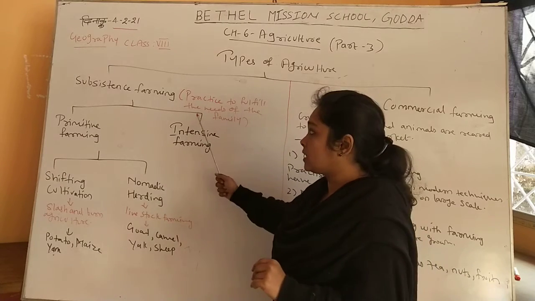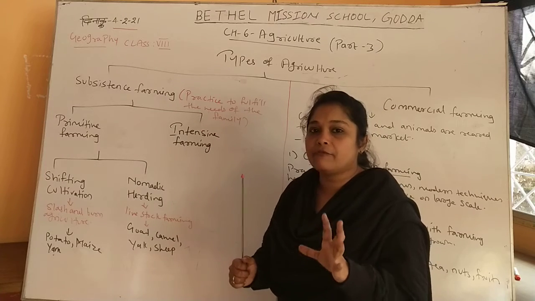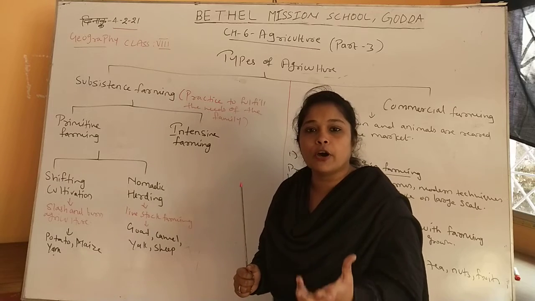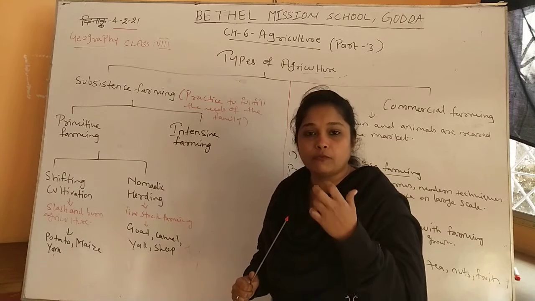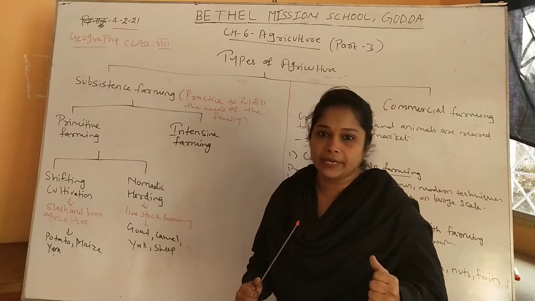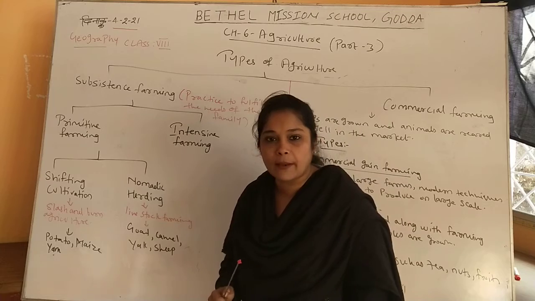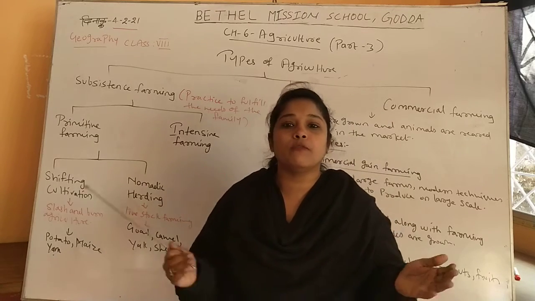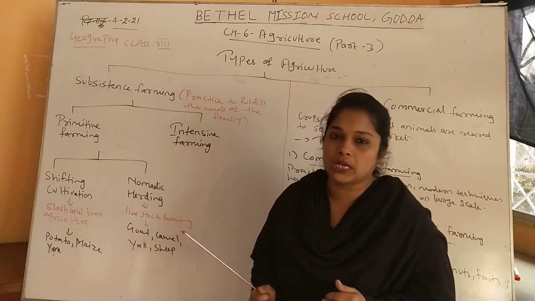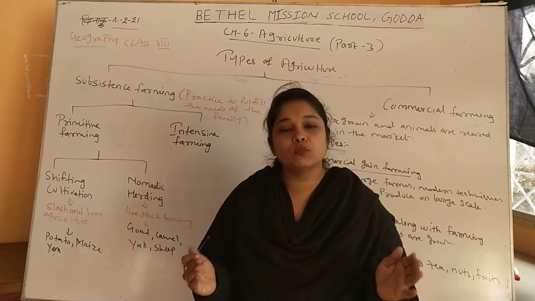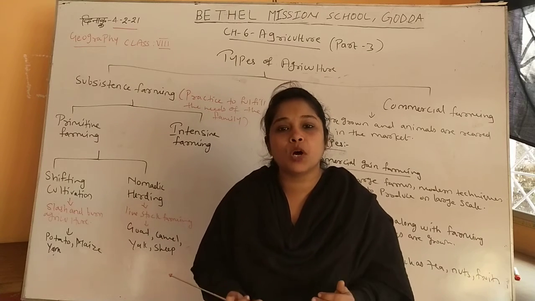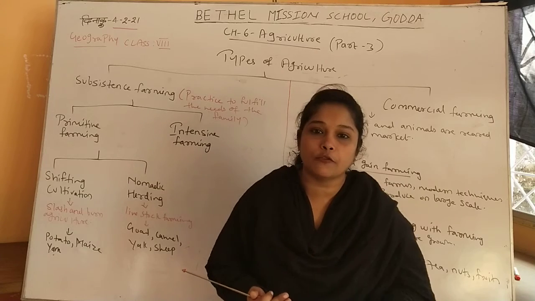So subsistence farming is done only by the small farmers who want to grow crops for fulfilling the needs of their family, not for selling them in a market. Now when we talk about subsistence farming, as it is done to fulfill the needs of the family, small farmers in villages do this particular kind of farming, and they have small land holdings. They are small farmers, not very rich farmers.